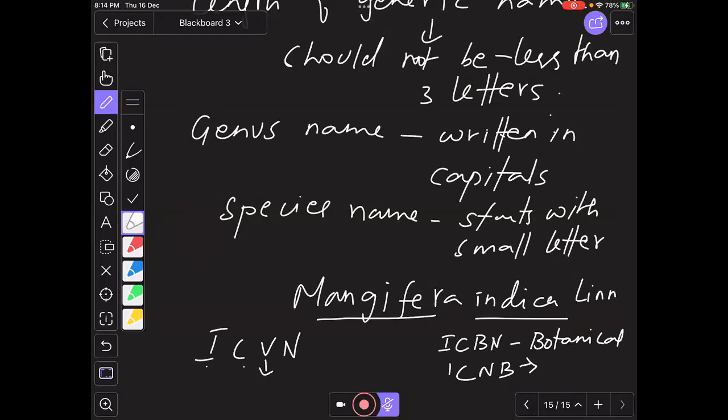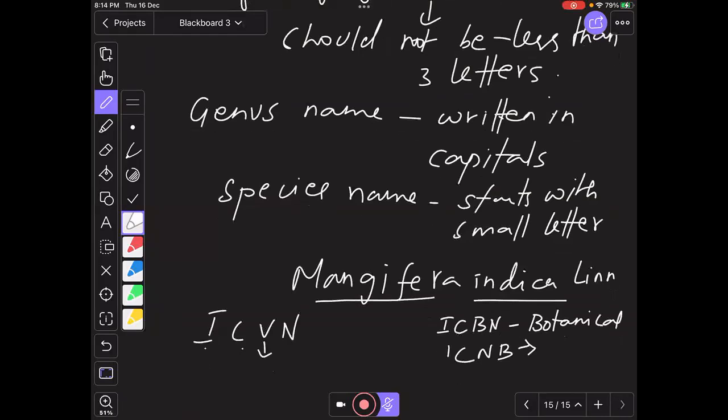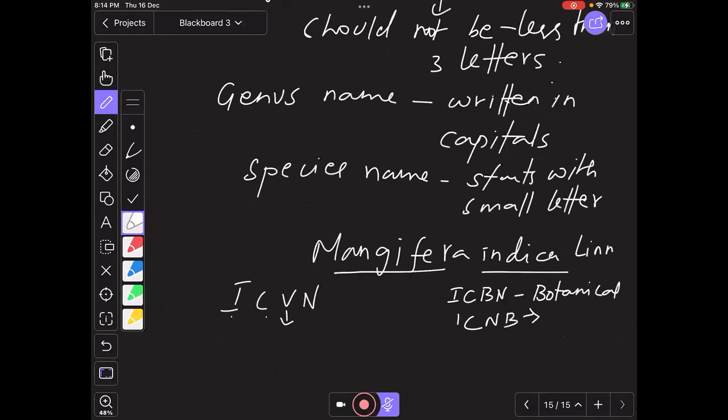Yes, sir. Okay. So all these rules are for writing the names. And now we'll get into the classification of organisms. Who was the first person to classify the organisms, into how many kingdoms he classified them, and later on how many kingdoms have been put forward. On what basis has the classification been done? Again, it is the same thing. The classification has been based on similarities and differences. To begin with taxonomy classification, we have a term called systematics.